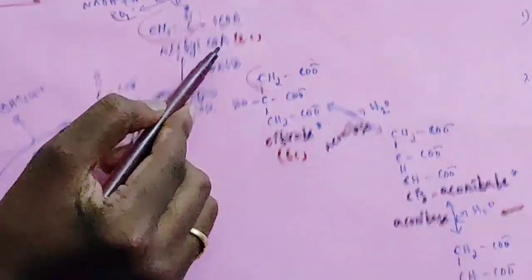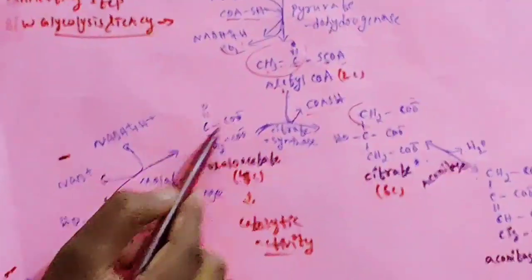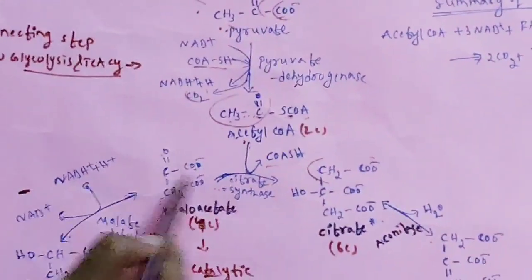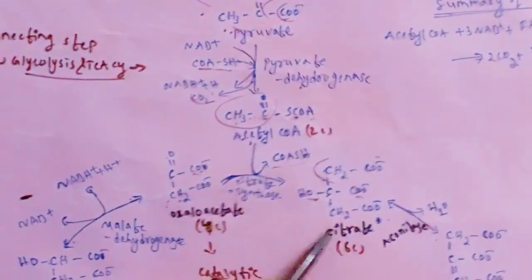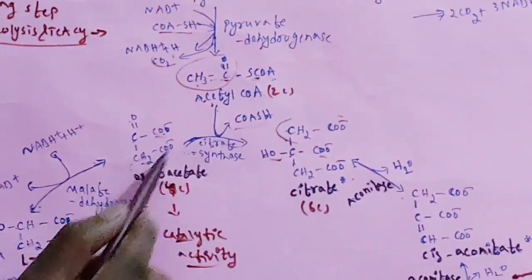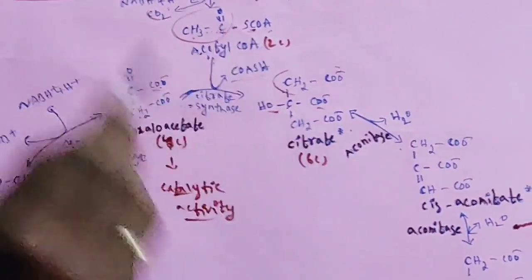Then here coenzyme is liberated. This SCoA is liberated in the form of coenzyme. Then what is remaining? This is CO and COO, right? Here C and the O is converted to OH and COO and CH2COO remaining. So a 2 carbon molecule and a 4 carbon molecule condense to produce a 6 carbon molecule, that is citrate.